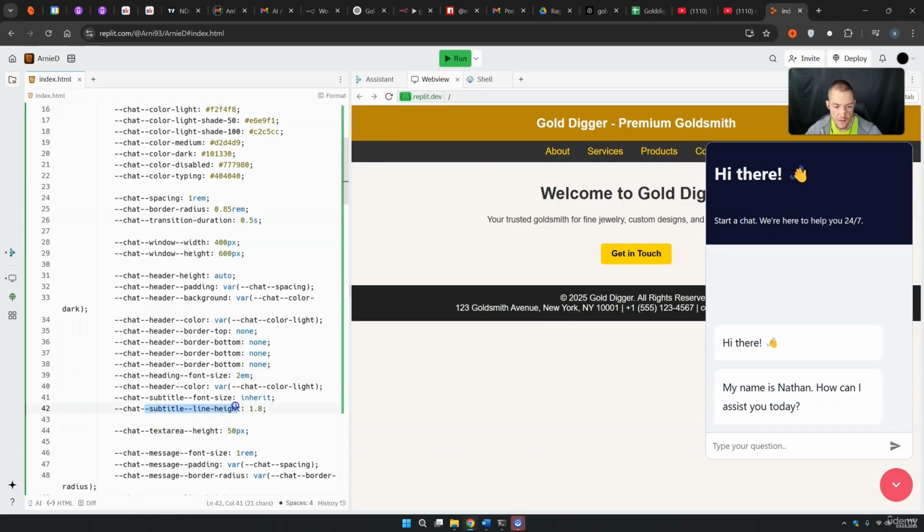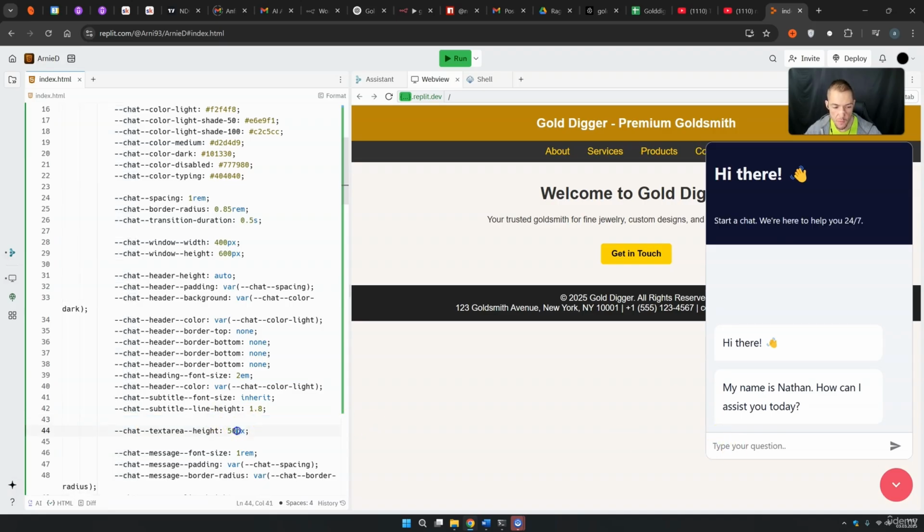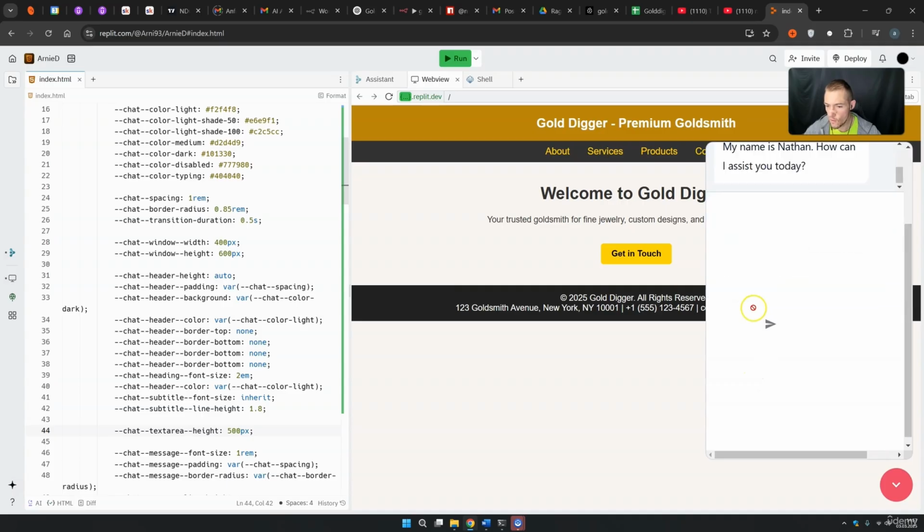The chat subtitle line height, it's basically this thing, so you can also make this bigger or smaller. The chat text area height, basically this. You can also make it bigger or smaller. Let's just go, for example, to 500 pixels, do something really crazy, something stupid actually. And there we have, yeah, it's actually so big that we can no longer use it. It's really stupid, like I told you. Let's just go back to 50 pixels.